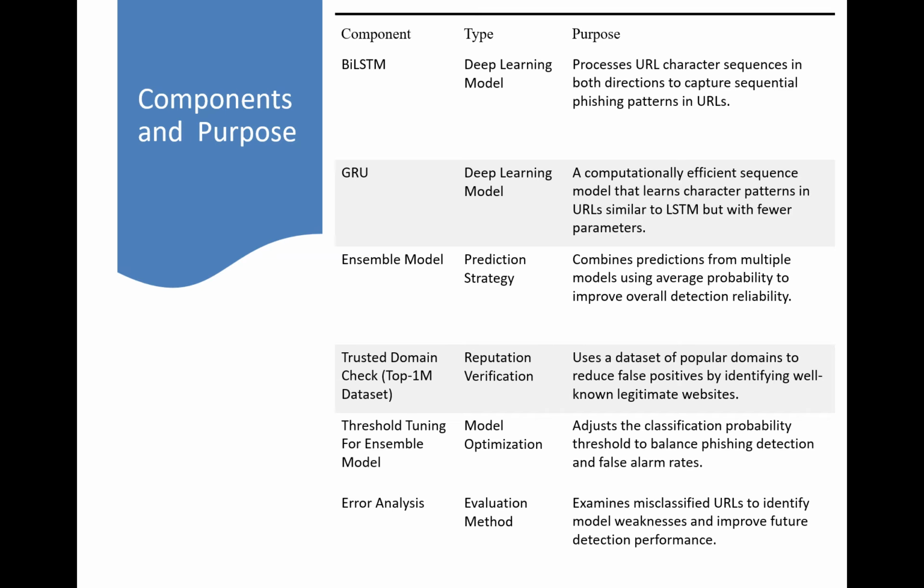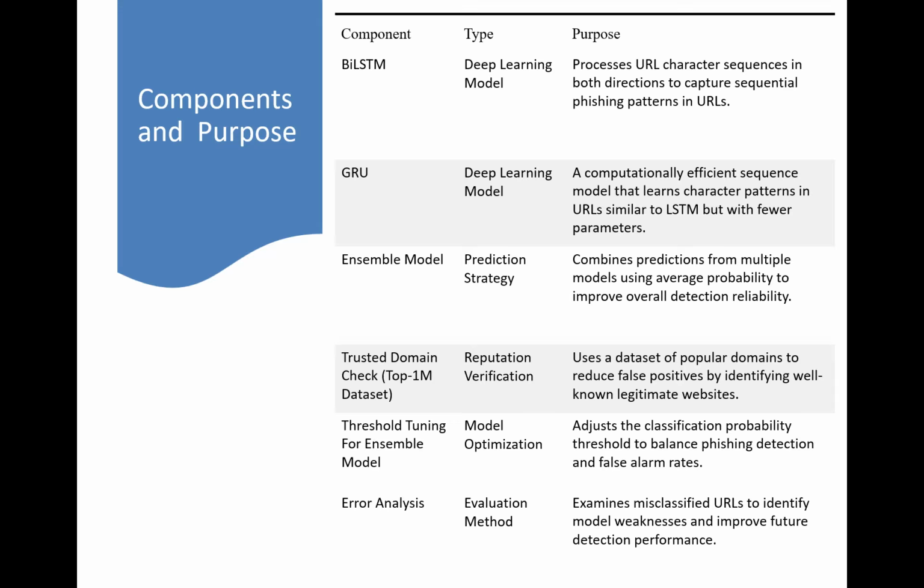This allows the model to capture more contextual and sequential phishing patterns that may not be detected by traditional models. GRU is another sequence-based model that works similar to LSTM, but it is more computationally efficient with fewer parameters. It learns important character patterns while reducing training time.